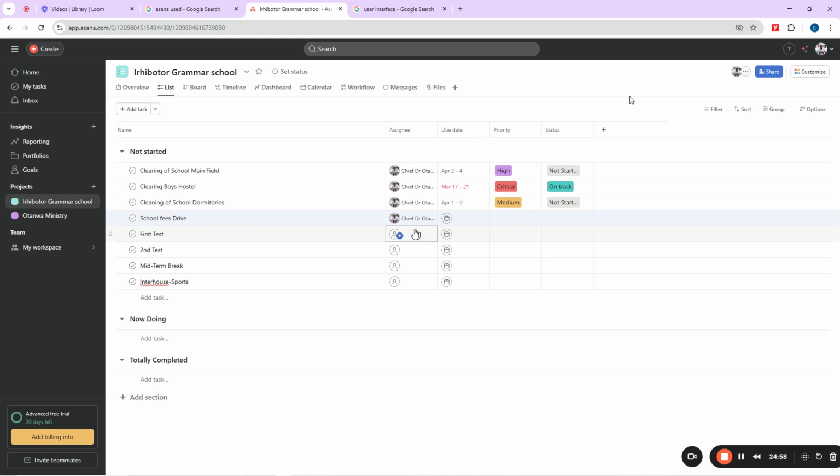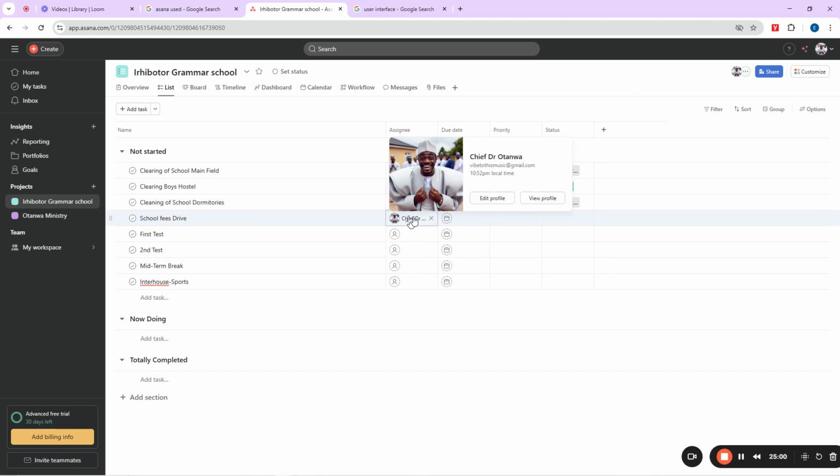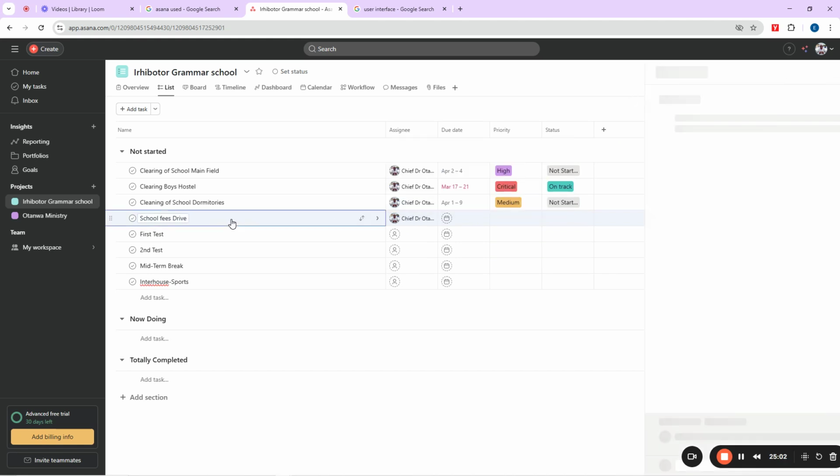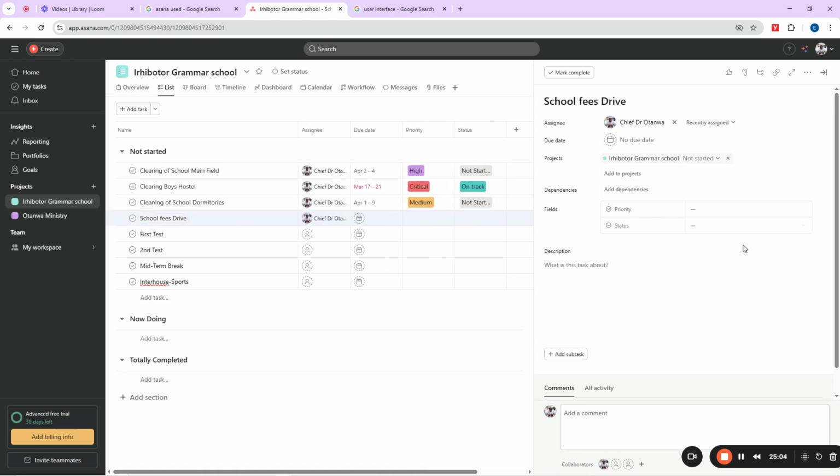You can come here and put all the teachers you have in your school to go and make sure that every student in the class has paid school fees. If they have not paid school fees, you send them home to their parents. That's how it was done in those days. I know they have changed it. These days, they collect school fees before school resumes.